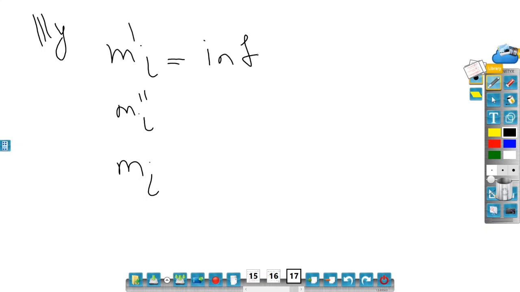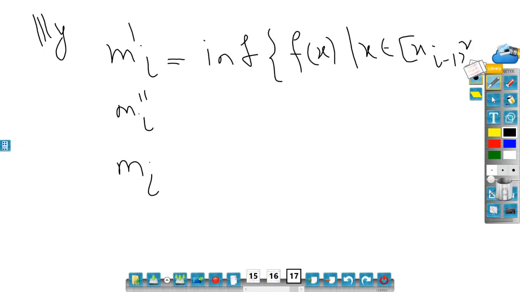Now similarly, I can define small mi', small mi'', small mi. So small mi' is the infimum of f(x) such that x belongs to [xi-1, xi].